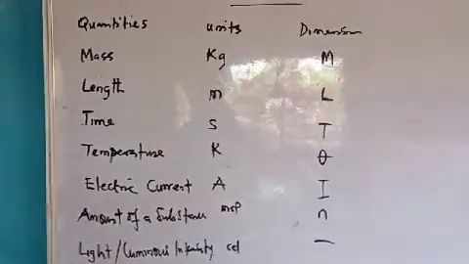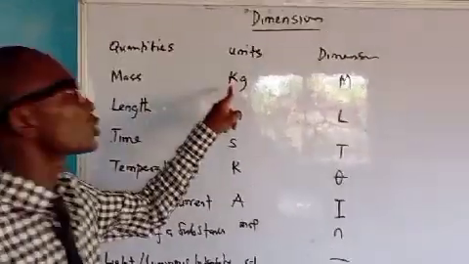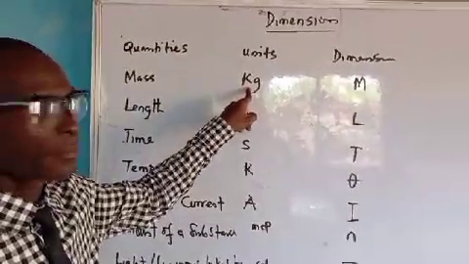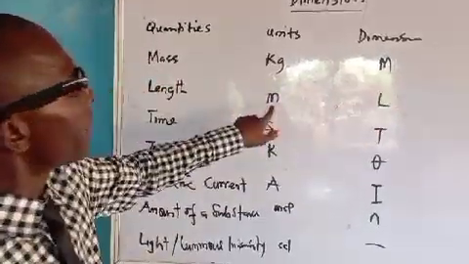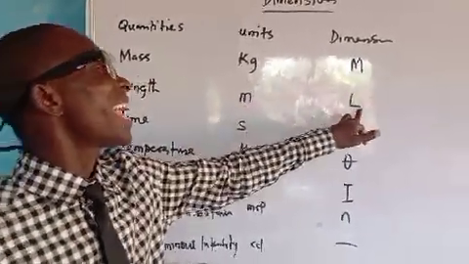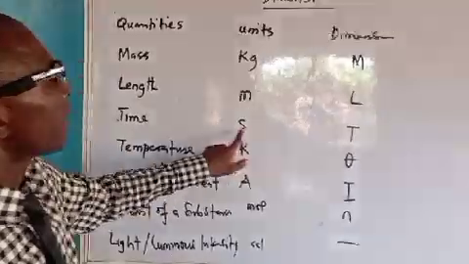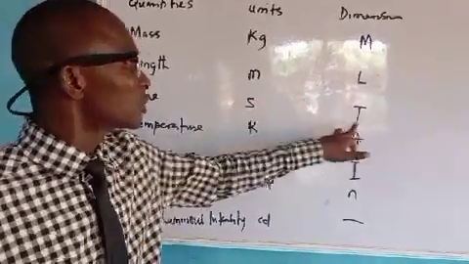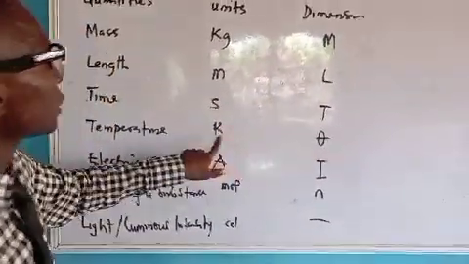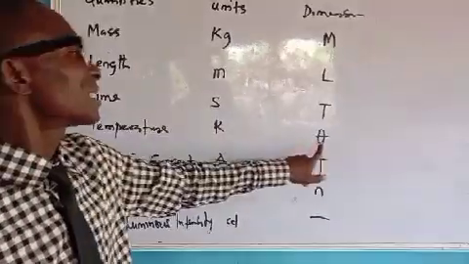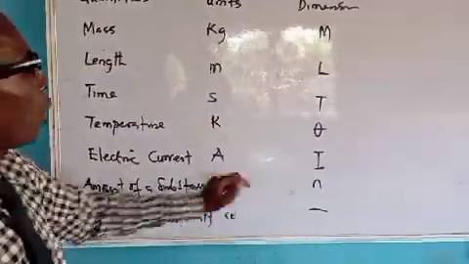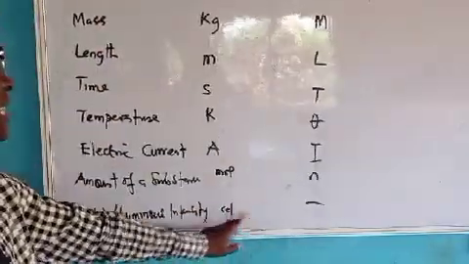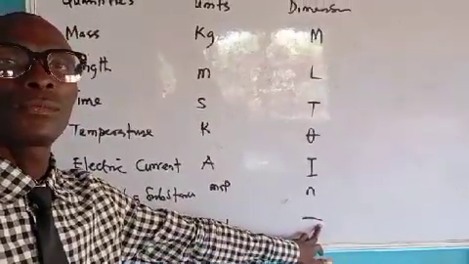So when we talk about dimension, whenever you come across kg, you use M, capital letter. When you come across meter, you use L. When you talk about S, which is second, use T, capital letter. When you talk about Kelvin, K, use theta. When we talk about ampere, we use I. We talk about mole, we use N. We talk about CD, no dimension.